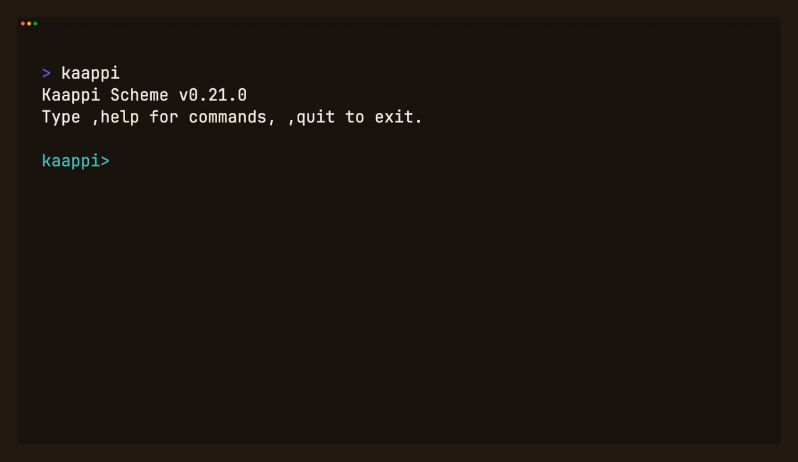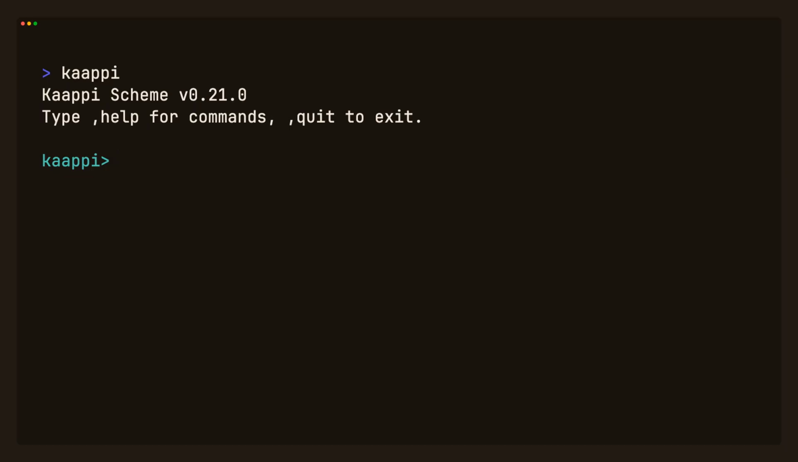Here's something most languages never let you do. Add new syntax. Not a function, actual syntax that runs before your program does. In Scheme, it's a macro, and it's how you grow the language toward the problem in front of you.